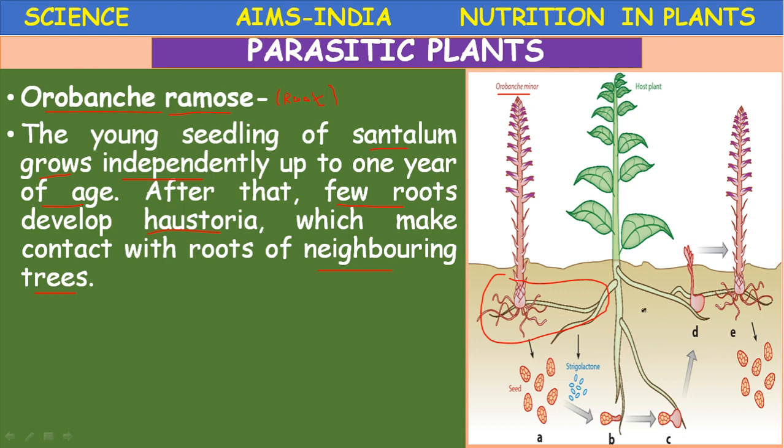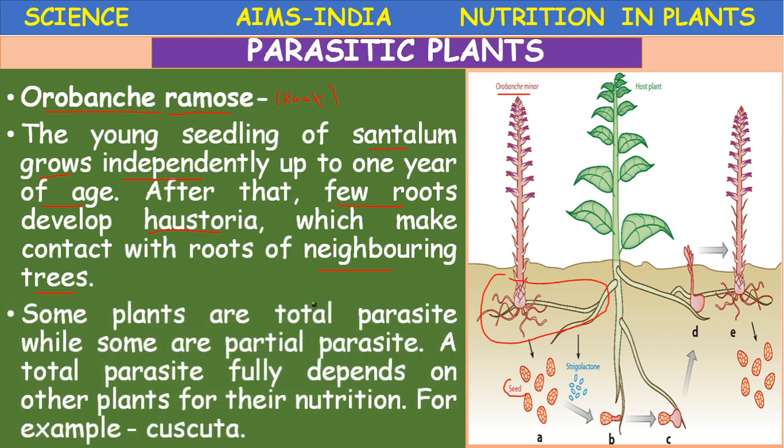They produce some chemical substances and the spores or seeds are produced. So these seeds will attach to the roots, they germinate and develop into a new plant like this. Okay.